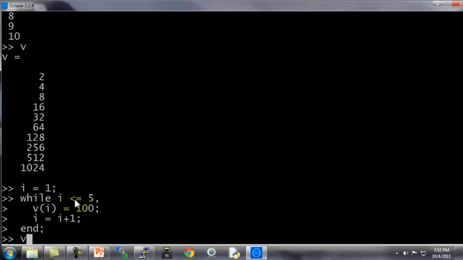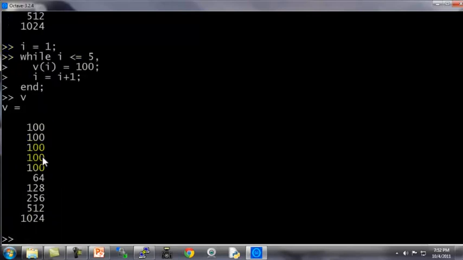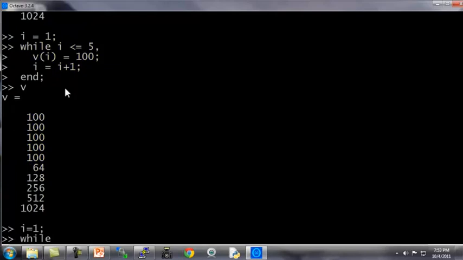And as a result of that, whereas previously v was this powers of 2 vector, I've now taken the first 5 elements of my vector and overwritten them with this value 100. So that's the syntax for a while loop. Let's do another example. i equals 1, while true.